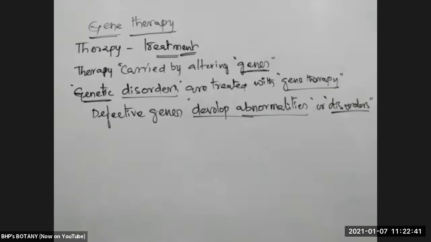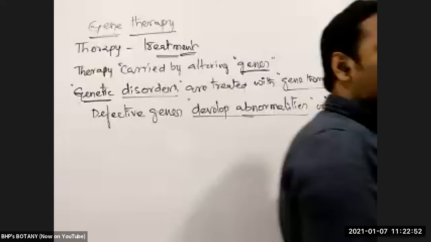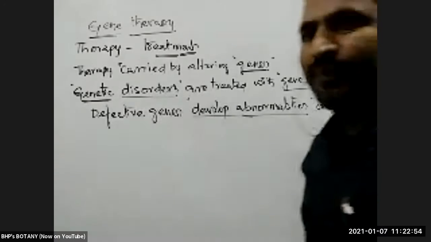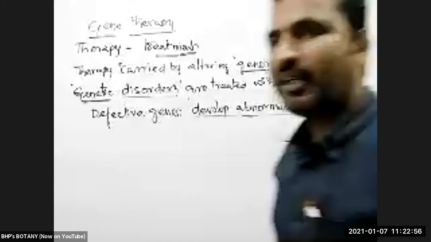Not only that, chromosomal syndromes are there: Down syndrome, Klinefelter, Cri-du-Chat, Edwards syndrome. Like that, different disorders are there.